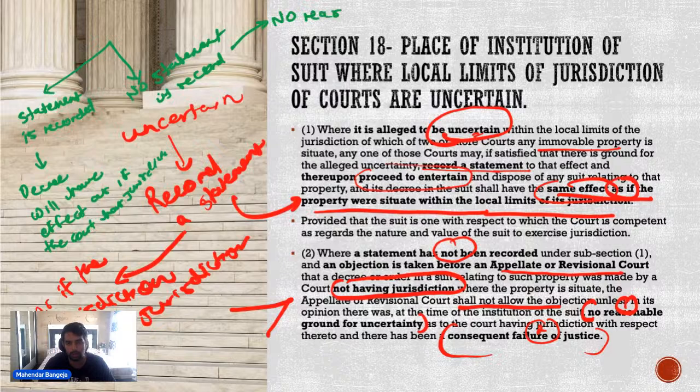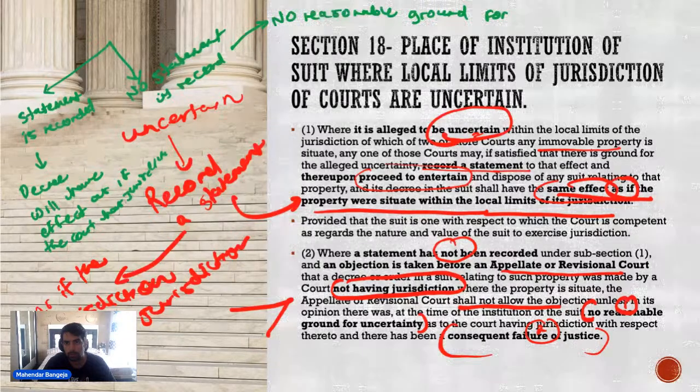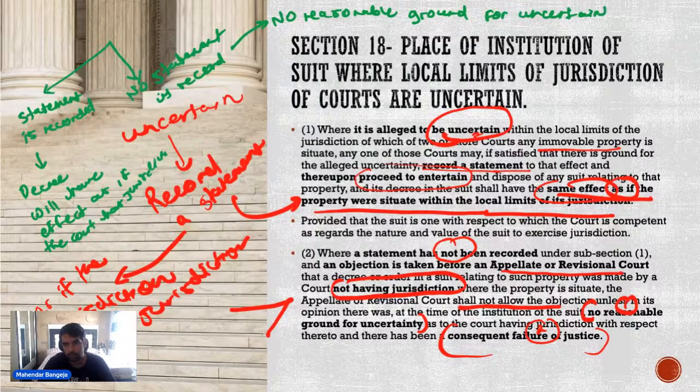So if there are no reasonable grounds for uncertainty, plus there is a consequent failure of justice. ठीक है. So no reasonable grounds for uncertainty, consequent failure of justice.